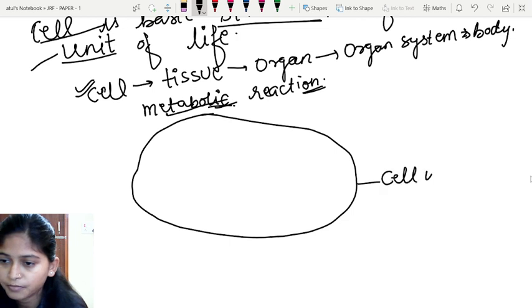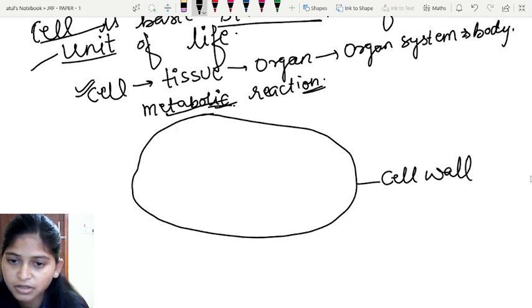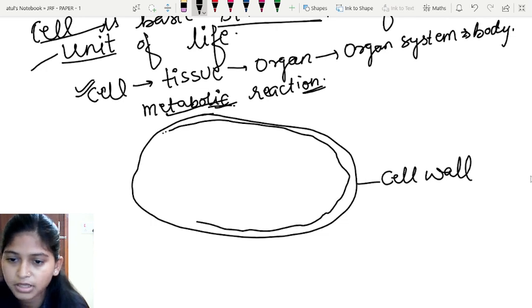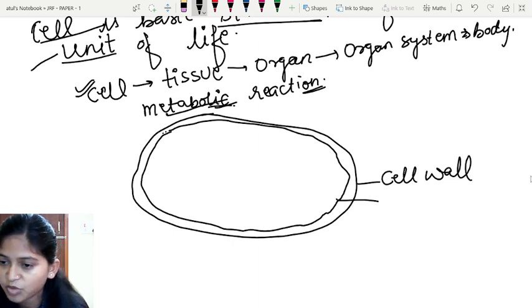And within this structure, another layer is present. That is termed the cell membrane, or you may call it the plasma membrane. So this is the plasma membrane or cell membrane.